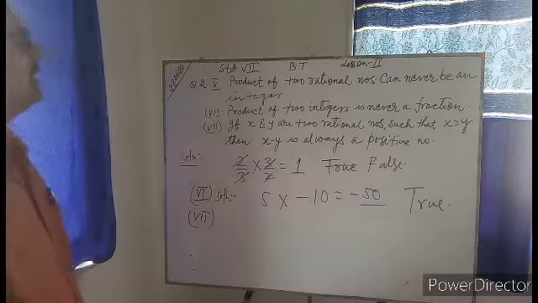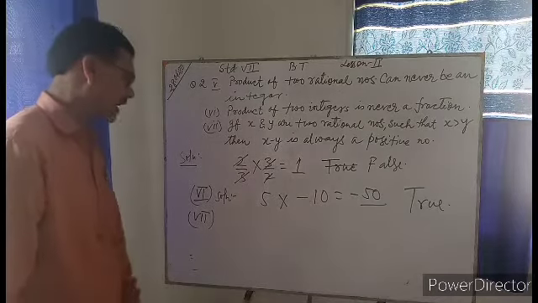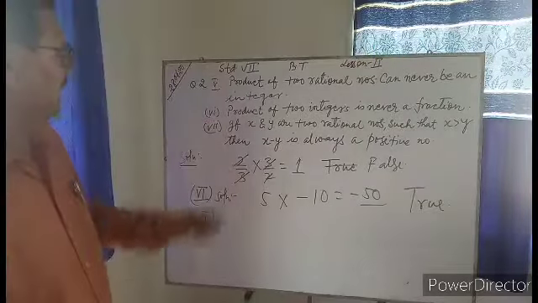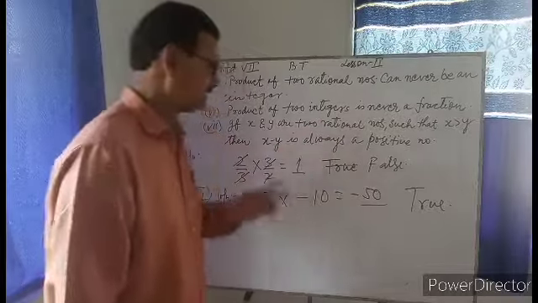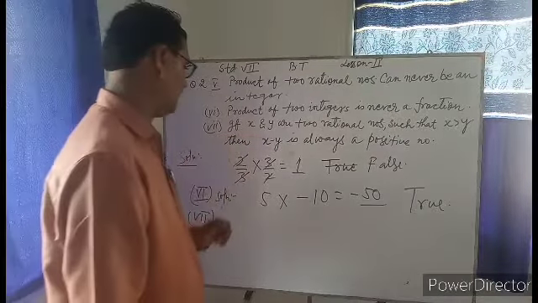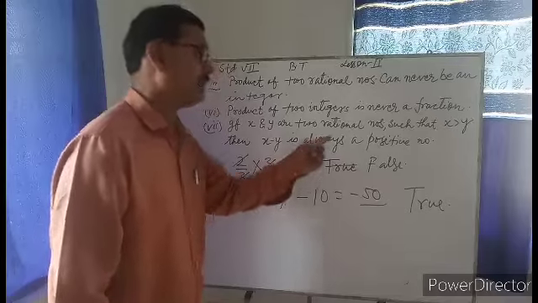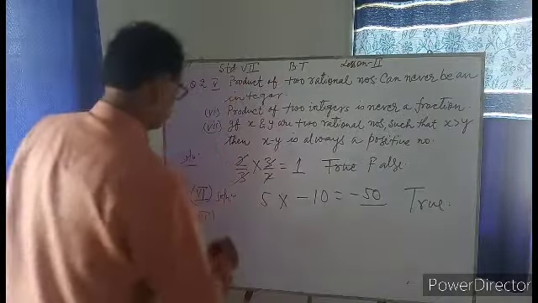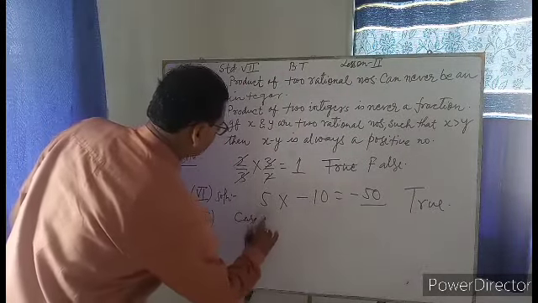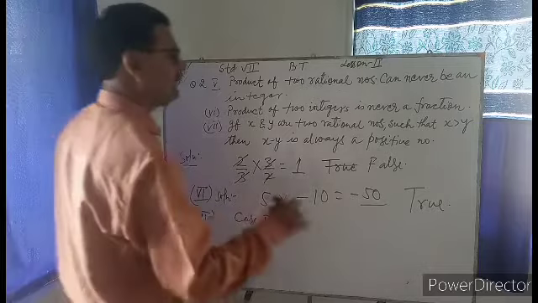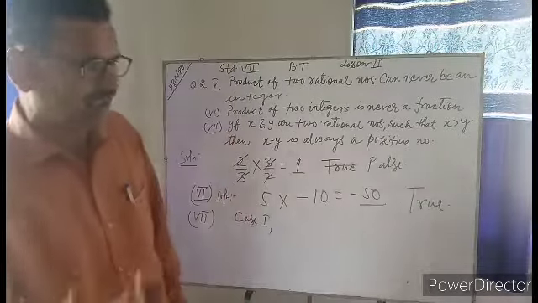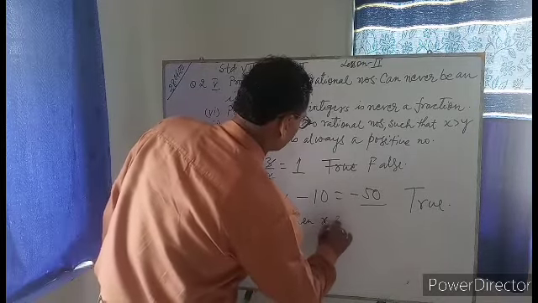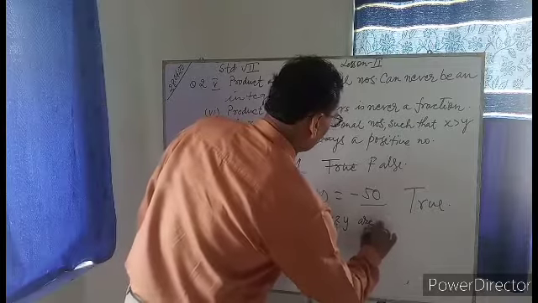If x and y are two rational numbers such that x is greater than y, then x minus y is always a positive number. Okay, so there are two cases over here. Case 1, when x and y both are positive.